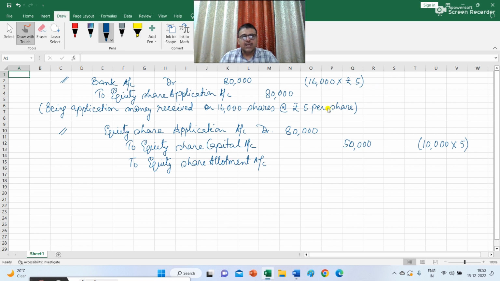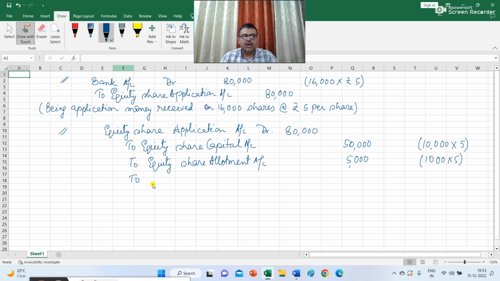The money that was collected on 5,000 shares was refunded and on 1,000 shares, it was transferred to equity share allotment. Basically, this is the advance money that you have received at the time of application. So the amount that will be credited to equity share allotment account will be 1,000 multiply this with rupees 5, that is 5,000.